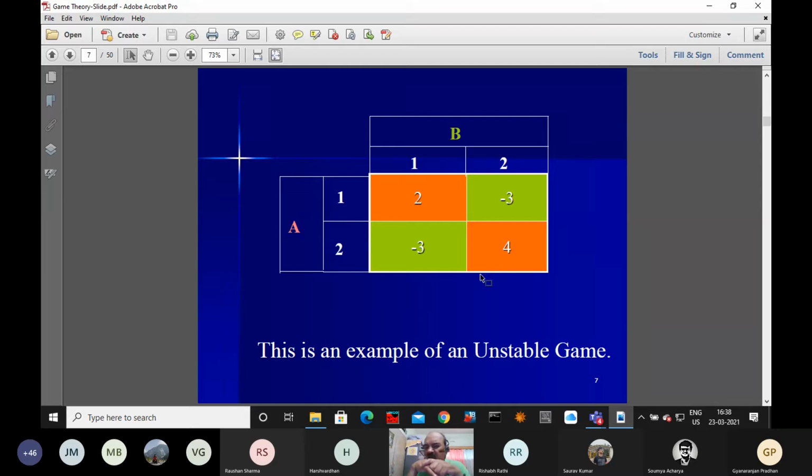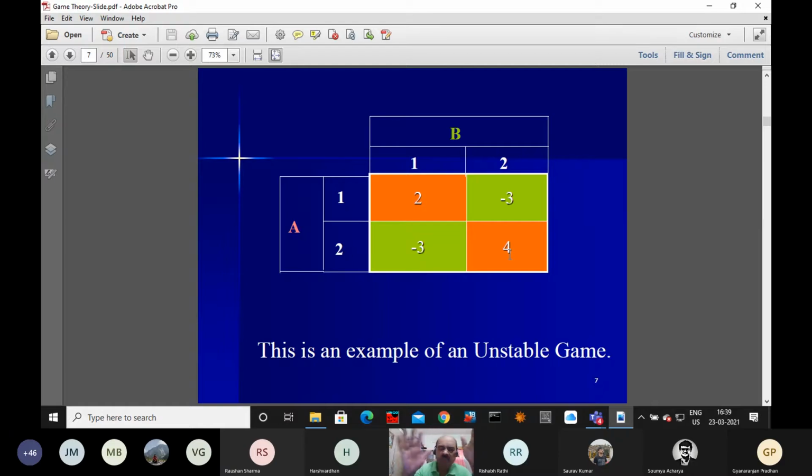Let me say k equal to 3 or 4 or 5 and so on. Let me start with 3. If I am adding 3, what will happen? The first element will be 5, the second element will be 0, the third element will be 0, and the fourth element will be 7.